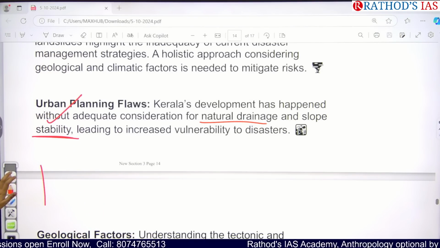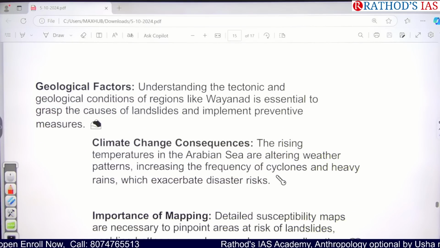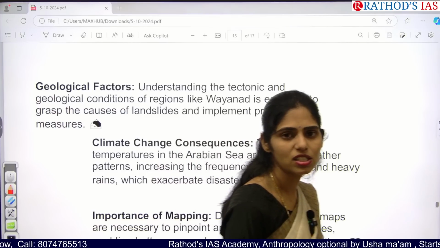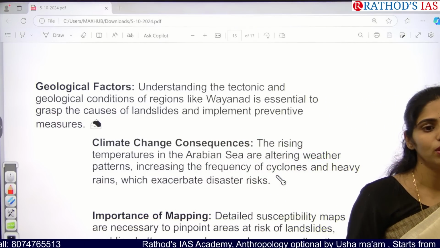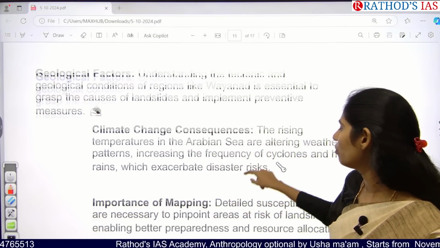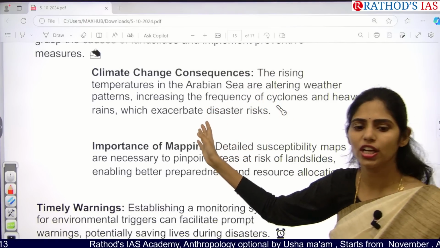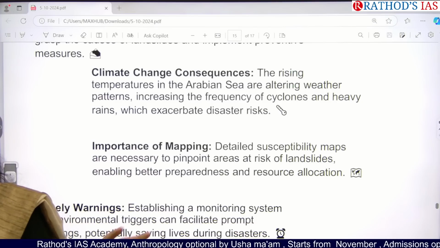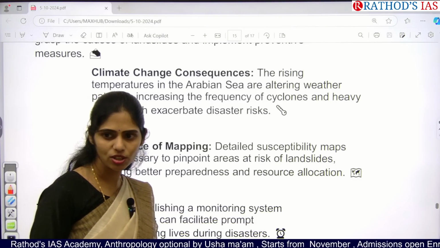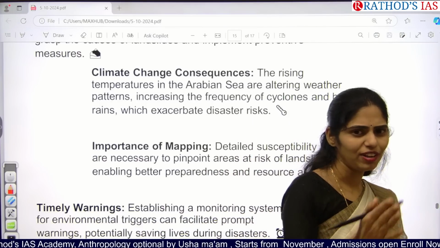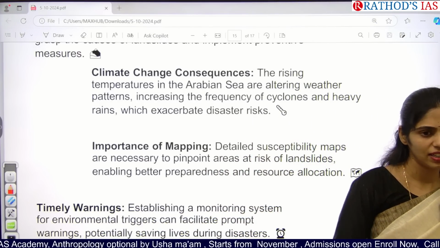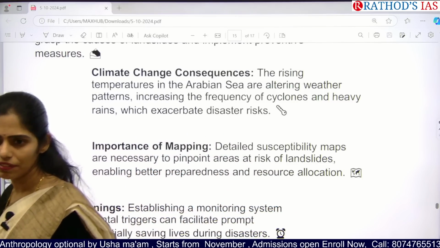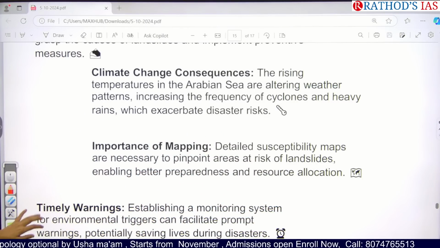And next, we have to take geological factors into consideration, like we have to understand tectonic and geological conditions, whether that region is going to be stable or not. And next, we have to even take climate change into consideration. Already you know that because of climate change, the rainfall pattern is changing. Yes or no? Are we having even rainfall throughout our country in the monsoon season? No, some areas are getting high rainfall and some areas are getting deficit rainfall. So that is the thing that we need to take care of.